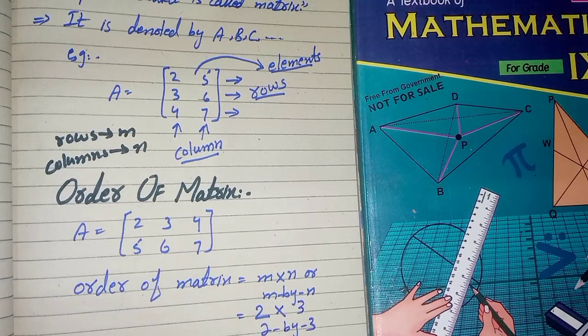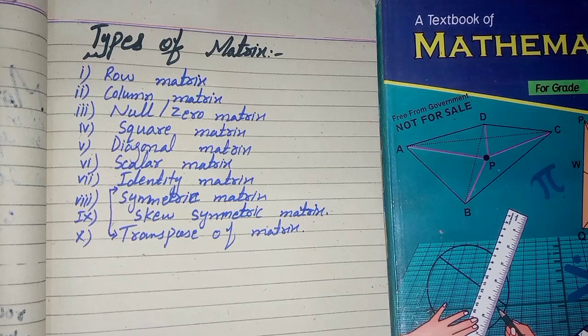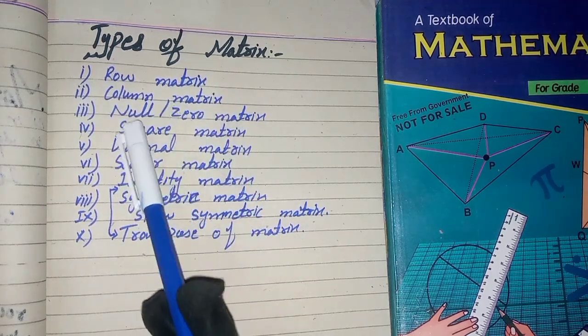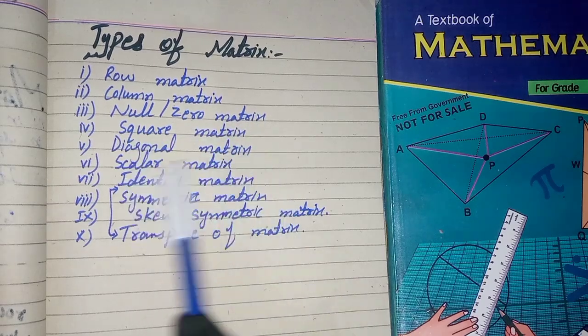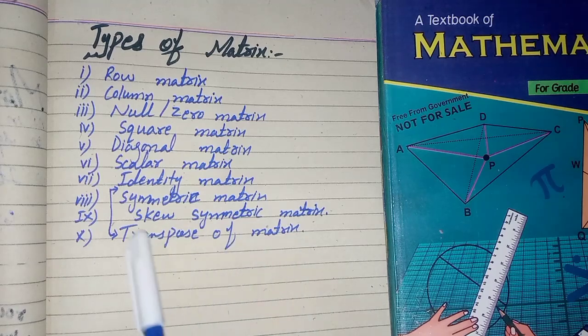Now we discuss the types of matrix one by one: row matrix, column matrix, null or zero matrix, square matrix, diagonal matrix, scalar matrix, identity matrix, transpose of matrix, symmetric matrix and skew symmetric matrix.